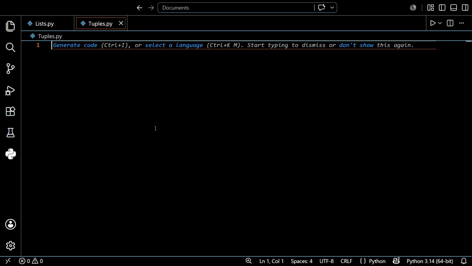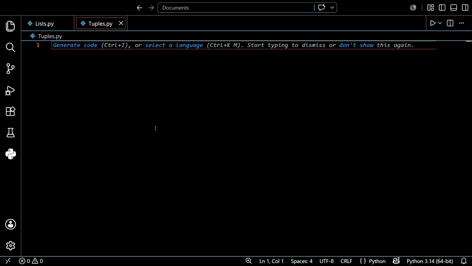A tuple looks almost exactly like a list, but there is one major difference: tuples are immutable. We discussed that lists are mutable, meaning we can modify them by giving the particular position and assigning a value, that's all. By using that you can modify a list, but in tuples you cannot modify it, it gives an error.